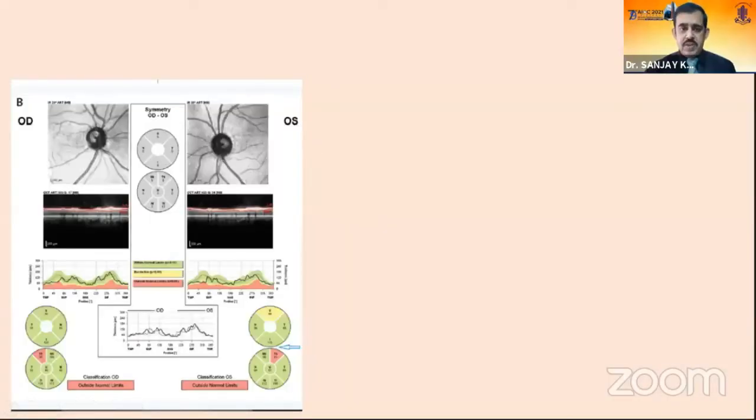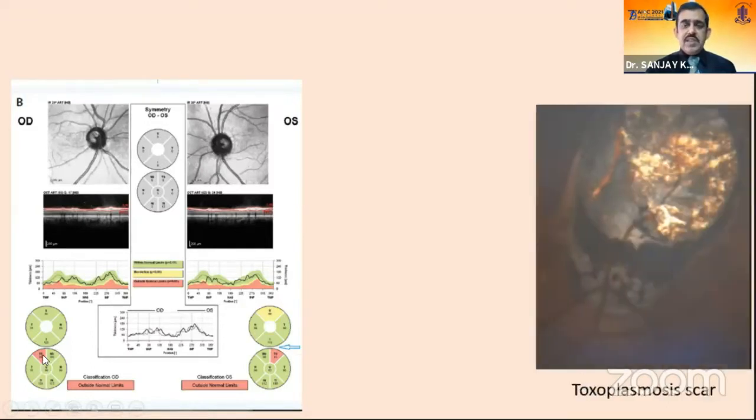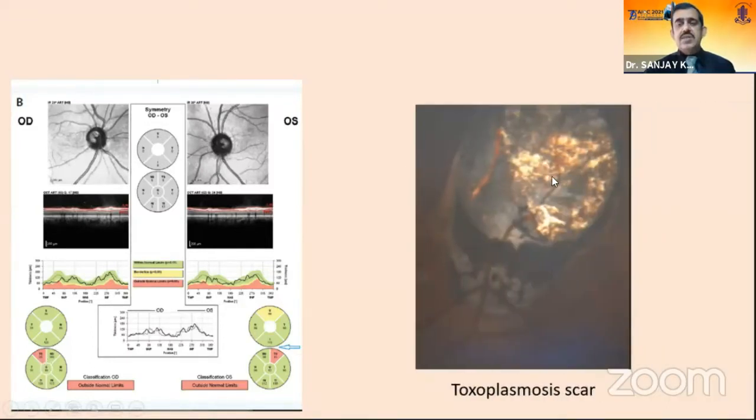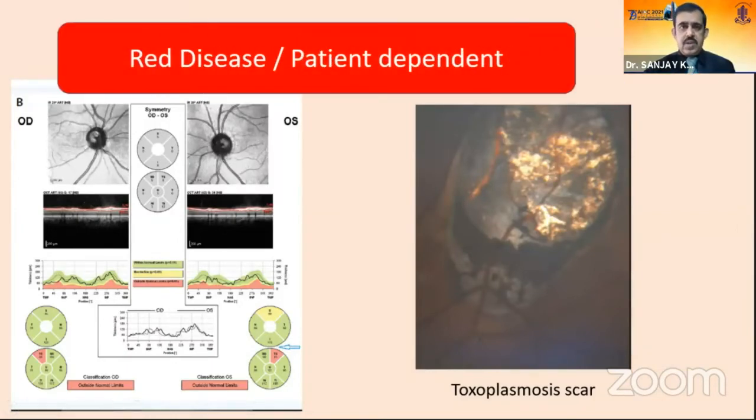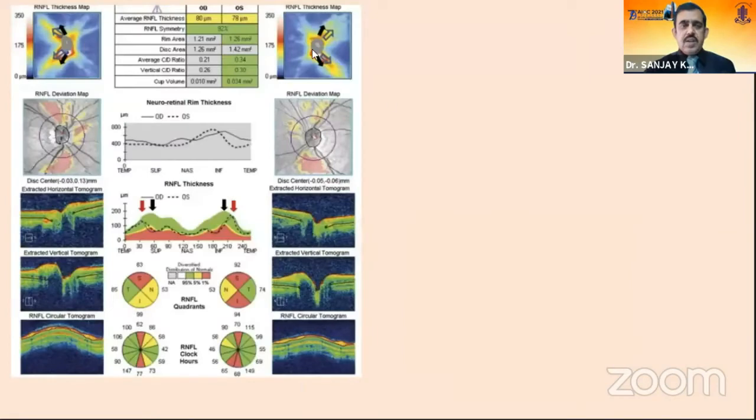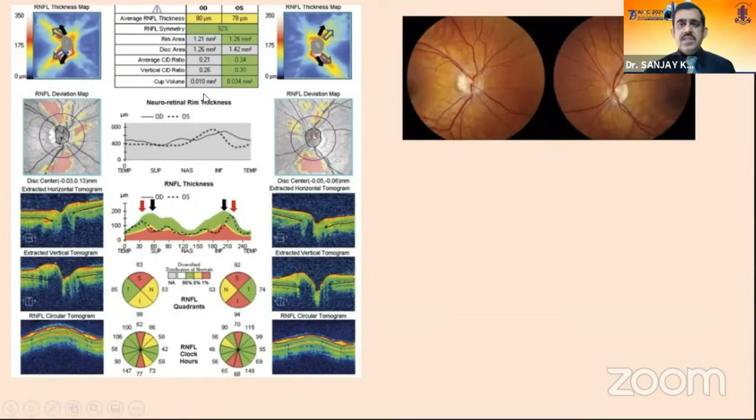parameters become normal. Here is an example of a Spectralis OCT printout showing RNFL thinning. But when we see the fundus, we see that this is a central chorioretinal scar and this is toxoplasmosis and not glaucoma. Here's another printout from Cirrus showing a lot of RNFL thinning over here. And when we see the fundus, we see it's a myopic disc.